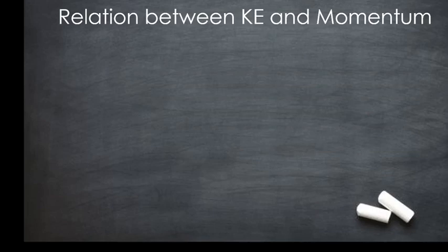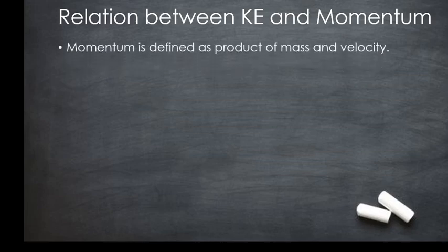Momentum is defined as the product of mass into velocity, or it is given as P is equal to m into v, where P is the term used for denoting momentum, m is the mass and v is the velocity of the object here. Let us draw the relation between the kinetic energy and the momentum here.